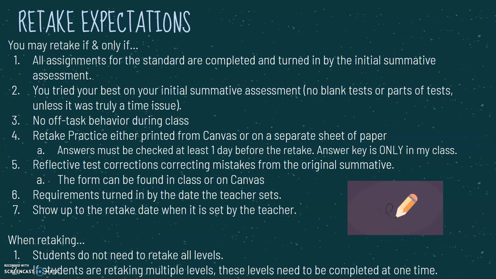Now, if they turn in part of a test blank because it was a time issue, they ran out of time, and I saw that they were working on their test the entire time and trying their hardest, in that situation, I would allow them the opportunity to retake. However, if I see your student just not completing their test or not trying, then I will not allow them to retake because they didn't try on the first test.